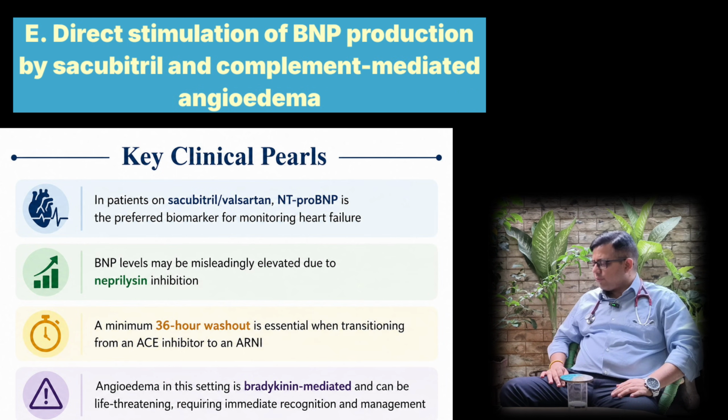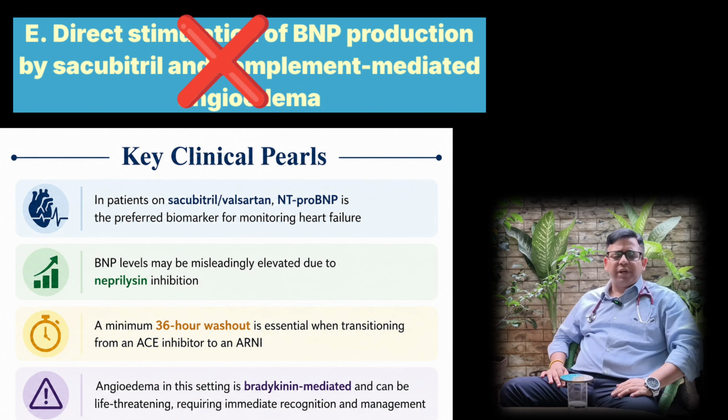Option E, direct stimulation of BNP production by sacubitril and complement mediated angioedema. So, sacubitril leads to decreased degradation of BNP, and thus the BNP values are high. It does not lead to direct stimulation of production of BNP. And again, the angioedema is bradykinin mediated, not complement mediated.